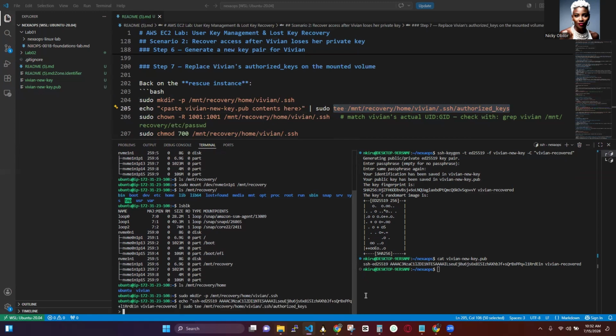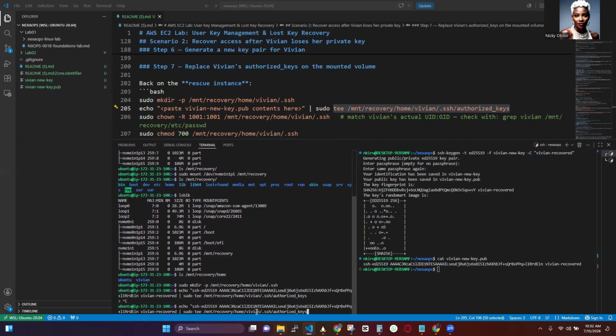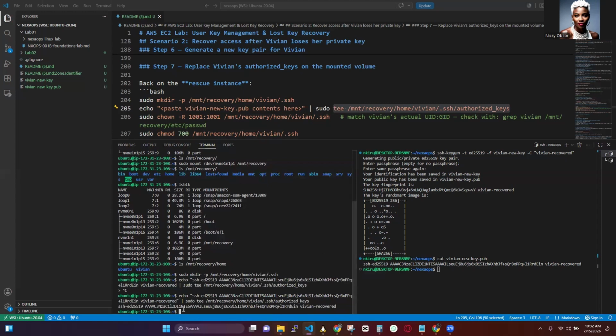All right. I missed the quotation marks that are supposed to go here. All right. So now we've copied the public key to Vivian's